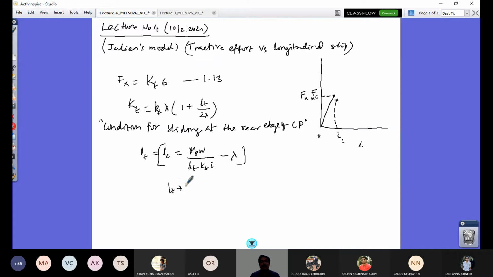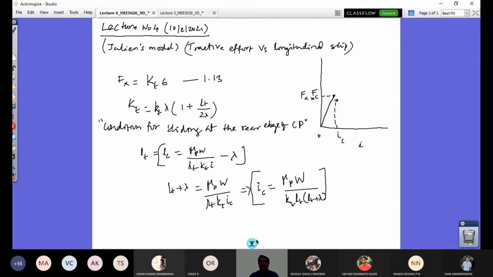So it is LT plus lambda, that's equal to mu P W by small kt into IC, and that gives me the critical slip value as mu P W by KT into LT into LT plus lambda. So this is the value at which I will have initiation of sliding at the rear of the contact patch to take place.